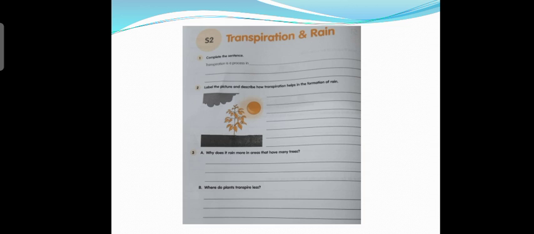Now part B. Where do plants transpire less? The rate of transpiration decreases if a greater amount of humidity is present in the atmosphere. So in the rainy season, the rate of transpiration of plants decreases.